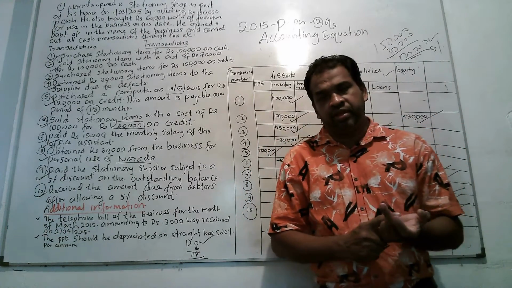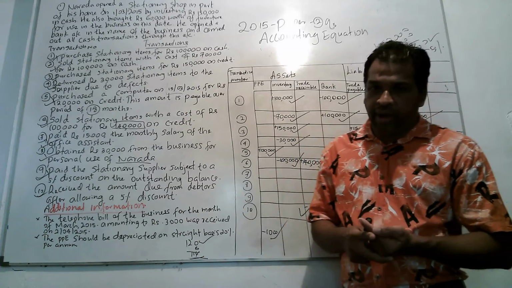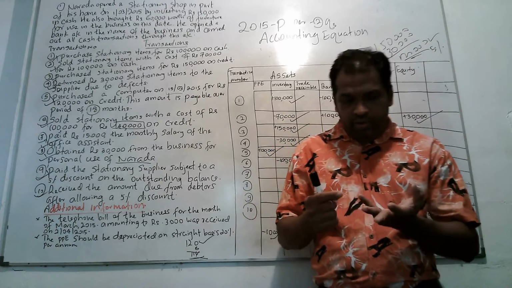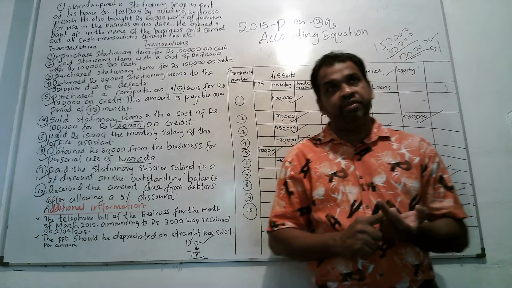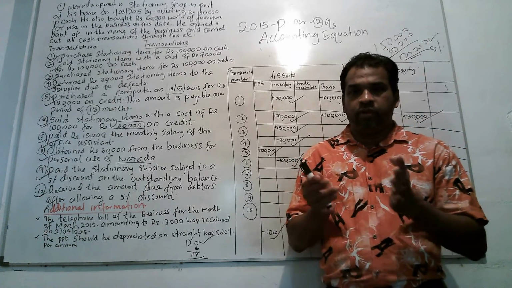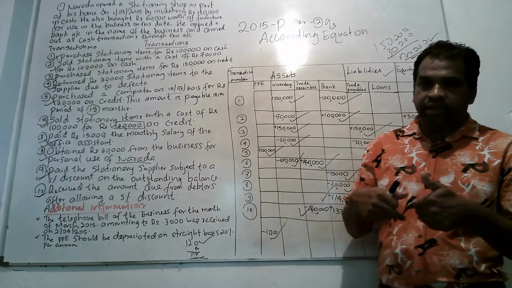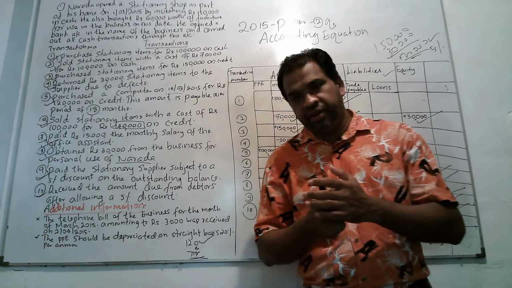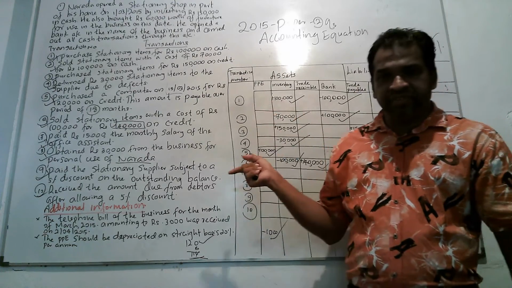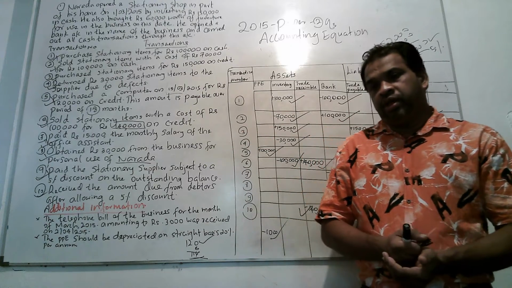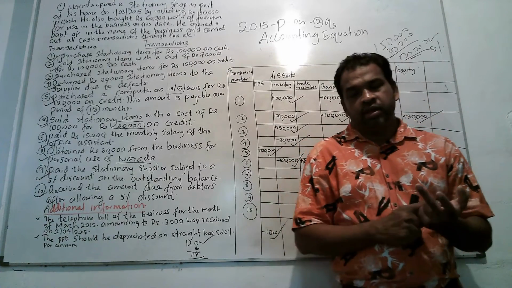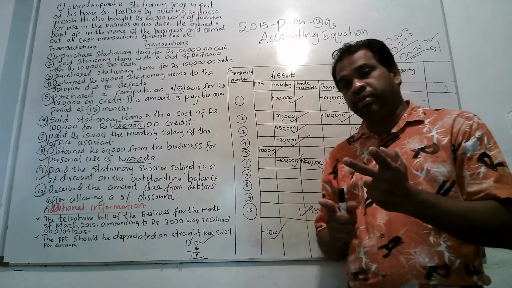When it comes to the 2019 and 20 questions, you are given 40 marks, but they have included some other parts also. They are big questions, 2019 and 20. I will definitely discuss the 2019 and 20 questions with you. Therefore, even in the future, the examiner will set that type of question. Therefore, you have to be thorough with the accounting equation. So, from my next video, I'll be discussing the 2020 and 2019 questions that came from accounting equation.